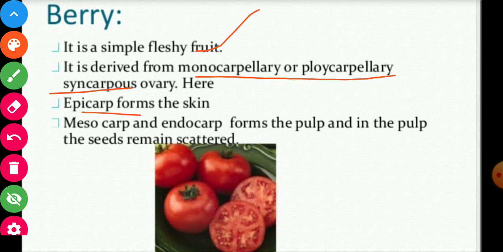Epicarp forms the skin. Mesocarp and endocarp form the pulp, and in the pulp the seeds remain scattered. So these are some characteristics of berry.